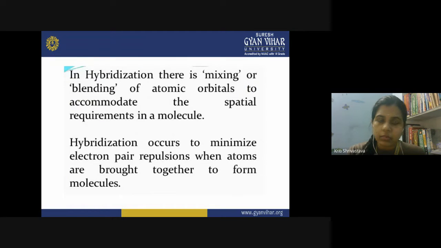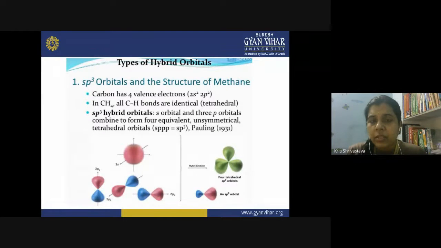In hybridization, there is mixing or blending of the atomic orbitals to accommodate the spatial requirement in a molecule, and this occurs to minimize the electron pair repulsions when atoms are brought together to form the molecule. So these are the two purposes of hybridization, and it occurs at the time of bond formation. Now let us look at different types of hybrid orbitals. The first is sp3 orbitals, and we will see here the structure of methane.